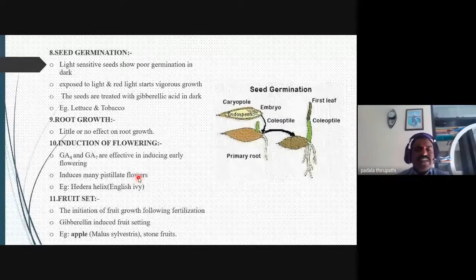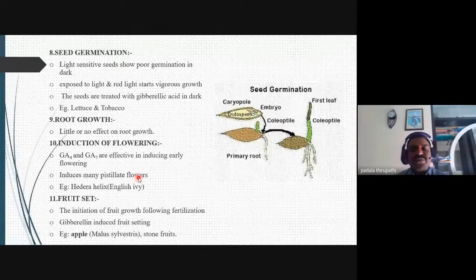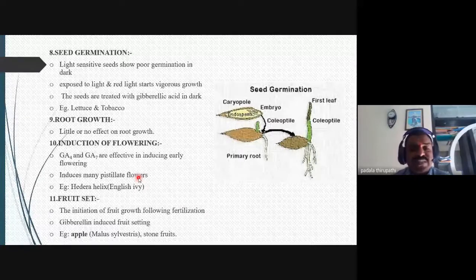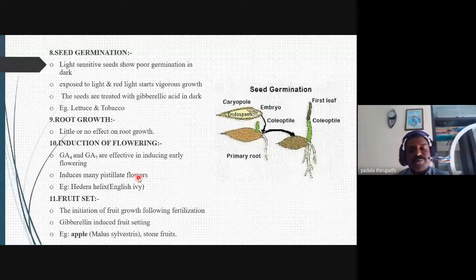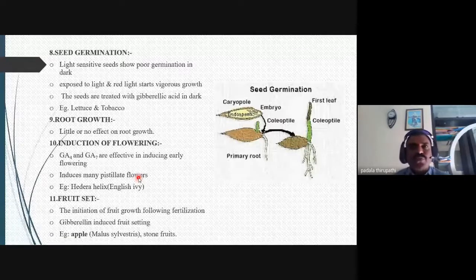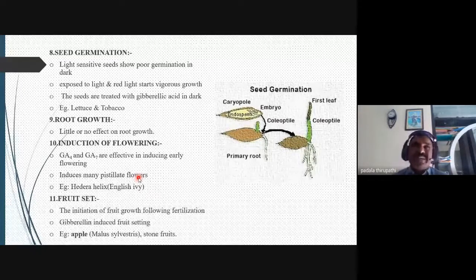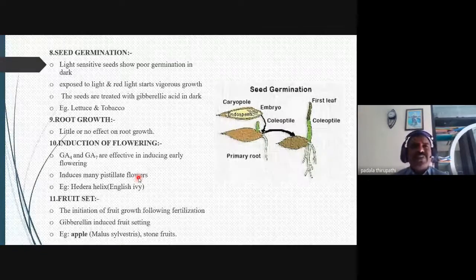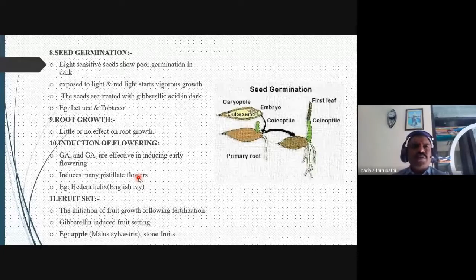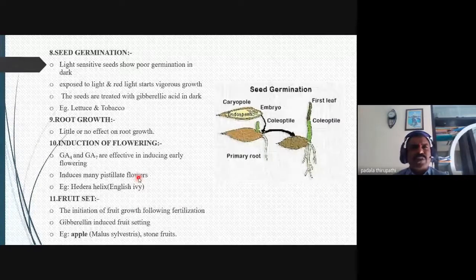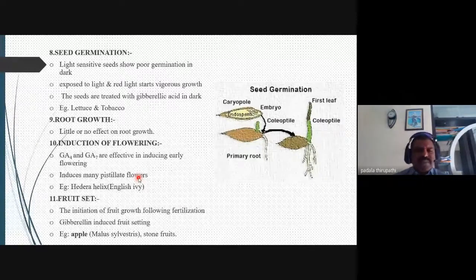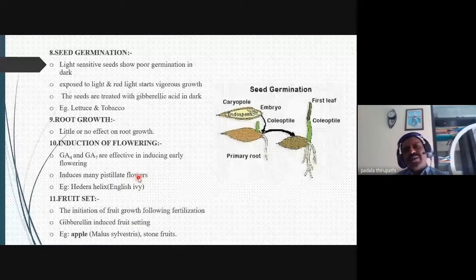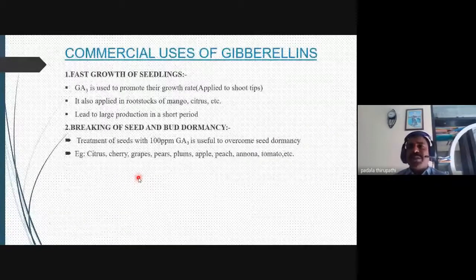And fruit set. The initiation of the fruit growth following fertilization, gibberellins induce fruit setting. So the best example is the apple, Malus sylvestris, and stone fruits. Some of the stone fruits like mango and some of the Anacardium occidentale, and even coconut plants. These are some examples of fruits by the application of external gibberellins.